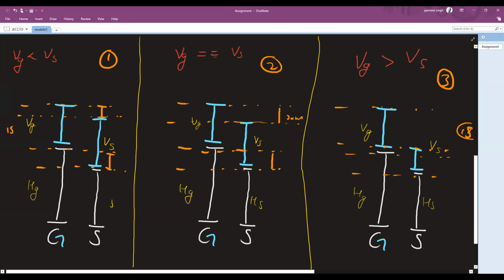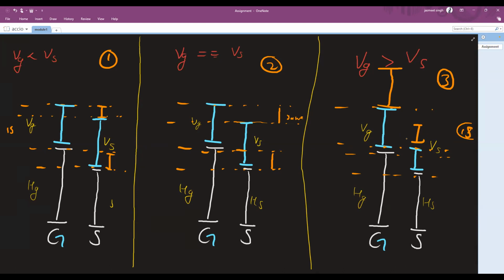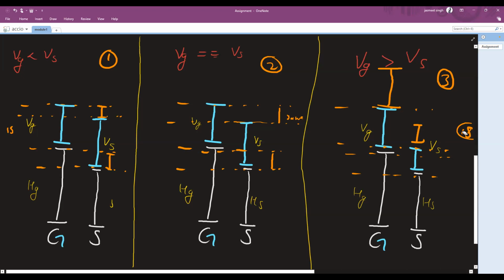Even if I increment it again, the increment in Jian's height is much greater as compared to Sunyo's height. So even if I do n number of height increments, the heights of Sunyo and Jian can never be the same. So these are the three scenarios that we need to consider.